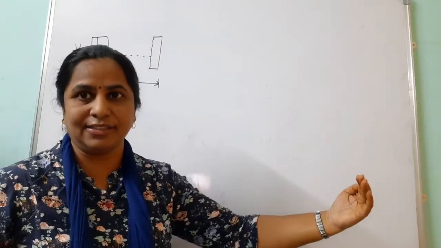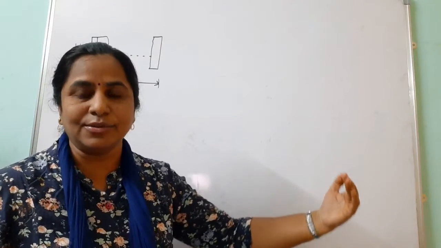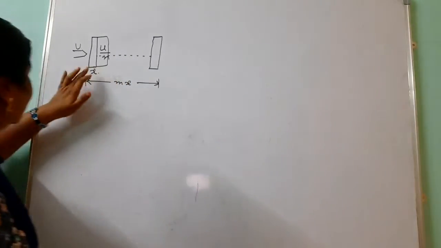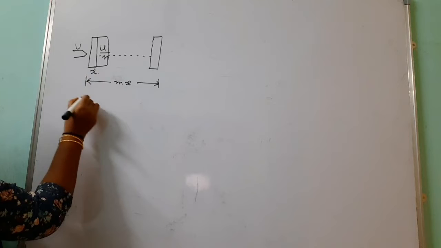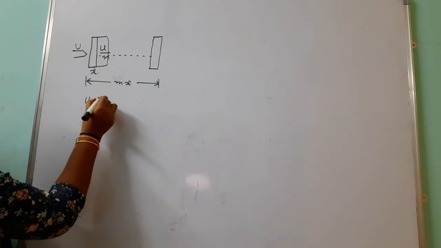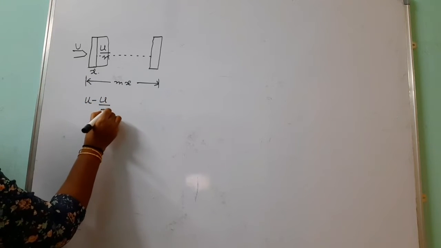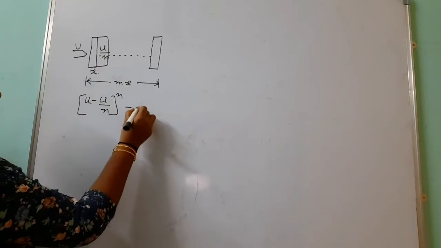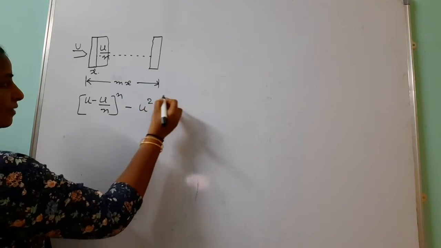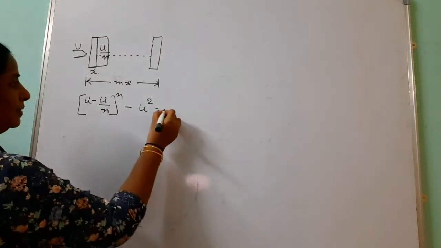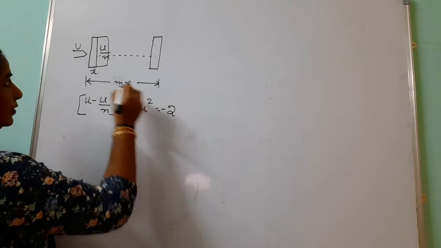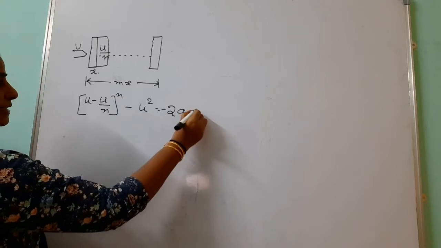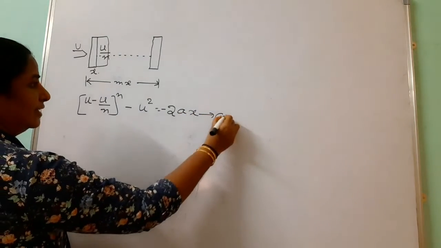After passing through the first plank, it is losing 1 by nth of its initial velocity. So here the initial velocity is u, the final velocity is u minus u by n. So (u minus u by n) whole square minus u square equals, since it is decreasing its velocity we take deceleration, 2 into minus a into x, where a is the acceleration and x is the displacement. This is equation number 1.